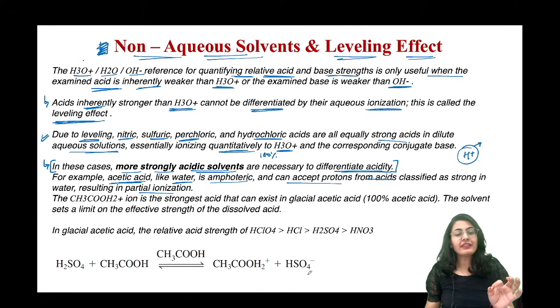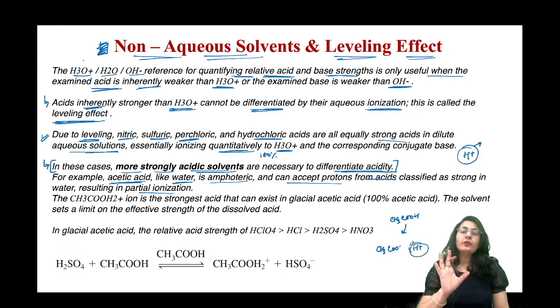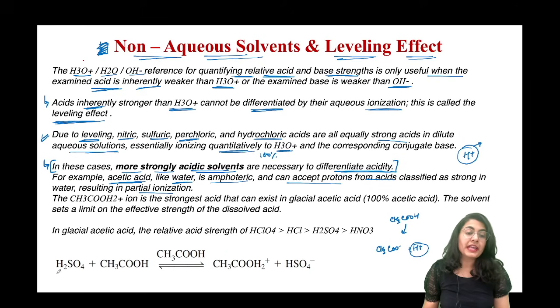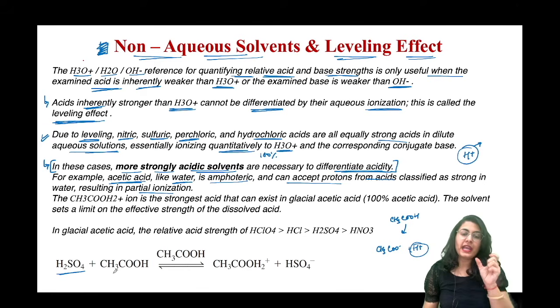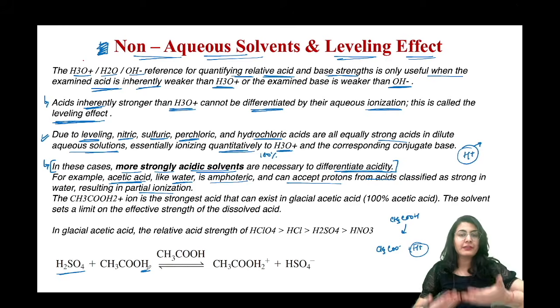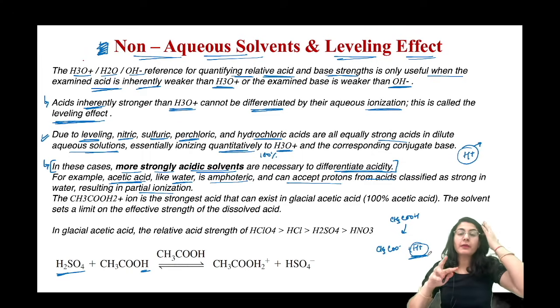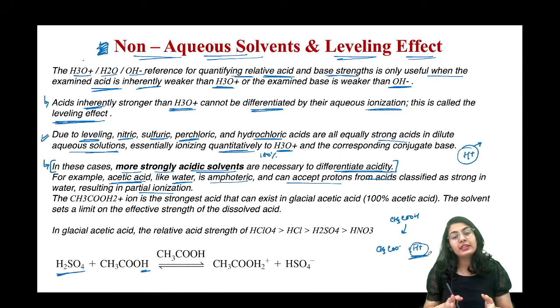अब क्या होता है, when we are taking acetic acid CH3COOH in water, it is going to break down into CH3COO minus plus H plus. ठीक है, ये तो water के केस में होगा. लेकिन if there is some strong acid present in acetic acid solution, for example H2SO4, then there will be a common ion effect. What is the common ion effect? ये acid है, ये भी break down करके self dissociation करके proton दे रहा है, but the stronger acid is also giving a proton. तो यहाँ competition आ जाएगा, competition between the two acids.